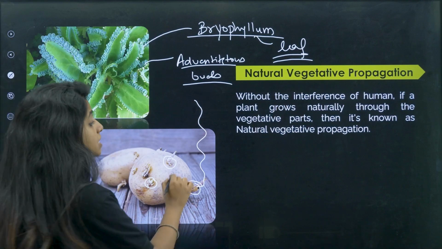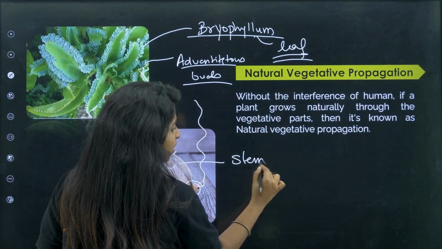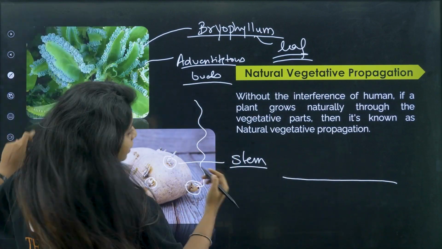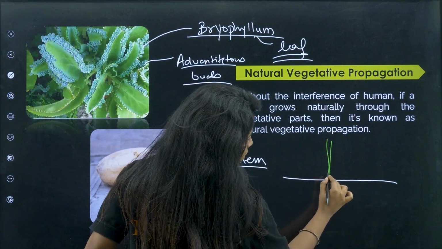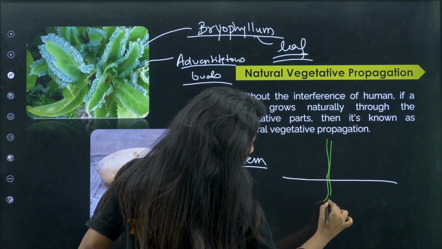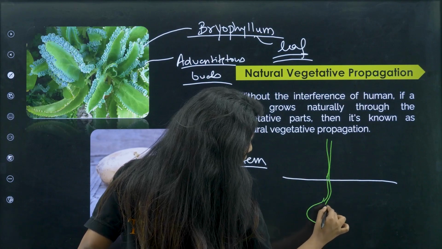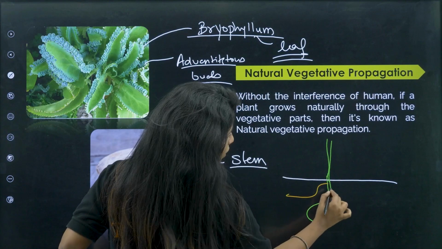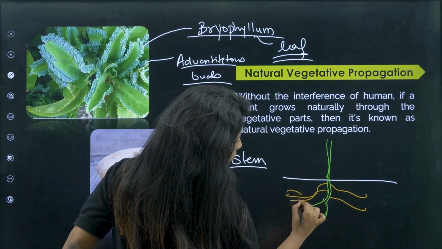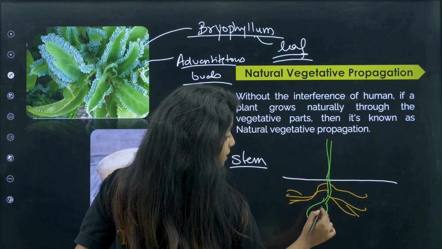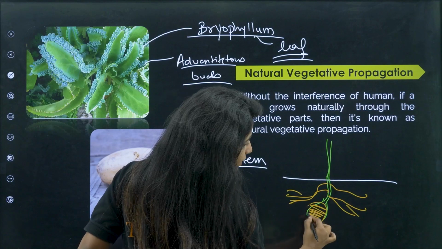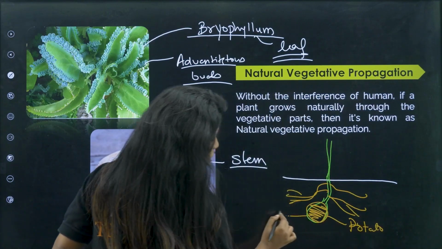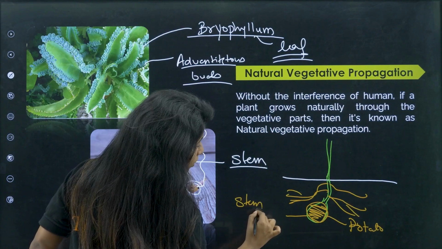This is an example of a stem. Ma'am, potato is a stem? I'll tell you. So basically just imagine this is a potato plant and over here you have the stem. The stem goes inside. Some of it enlarges like this. Okay, and don't think it does not have roots. So roots are over here. That is a separate thing. But the stem has basically enlarged over here, and this structure that you see is known as a potato. And what do you call this structure? You also call it a stem tuber.